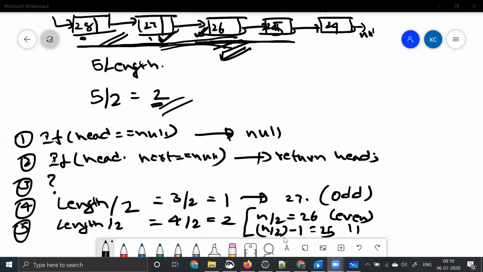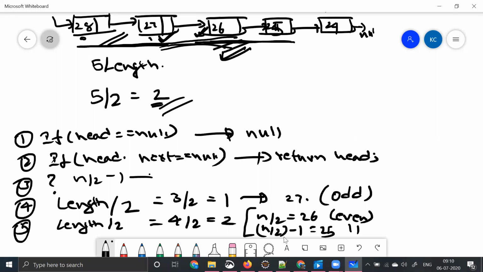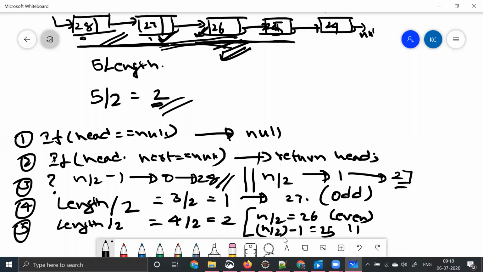So let's try to fill up the third one that we have left. What is that? N by 2 minus 1. In this case, the length could be 28 and 27, which is 2 by 2 minus 1. So it can be 0, which means it is saying 28. So based on this formula, our middle of the linked list will become 28. Or else, based on the interviewer's input, let's say you're taking n by 2, which is 2 by 2, so the index is 1, and the middle becomes 27, right? These are the base cases. This is the basic understanding that we need to have before we start writing the code.